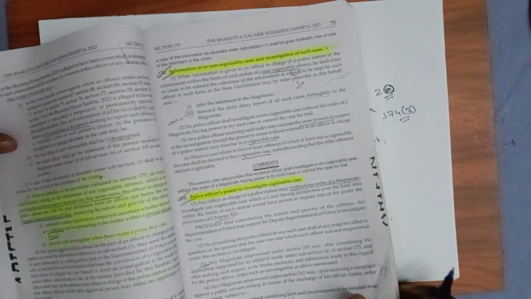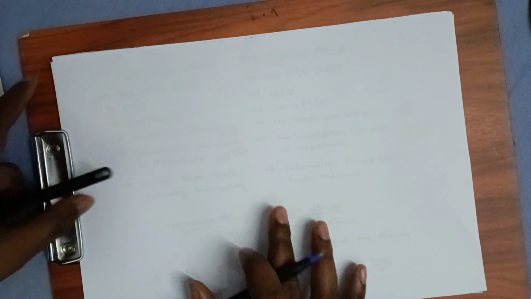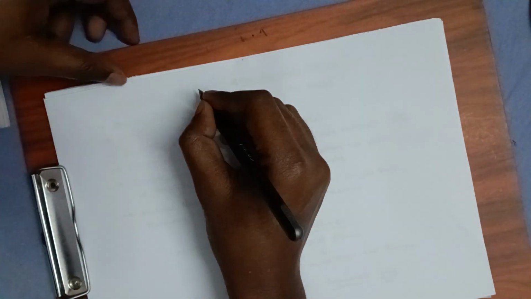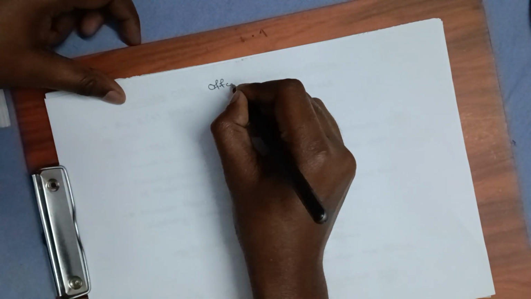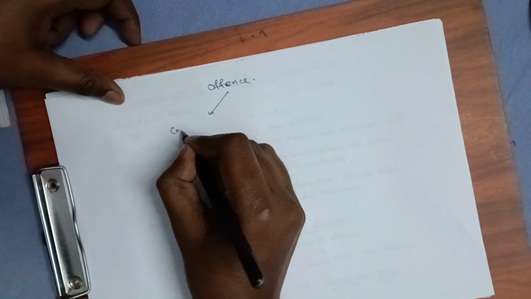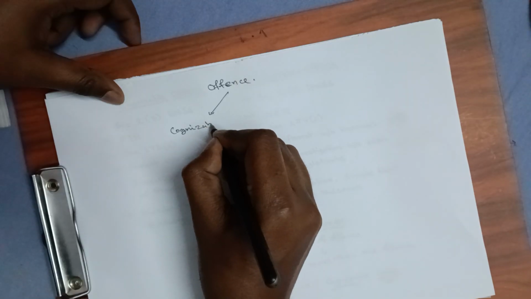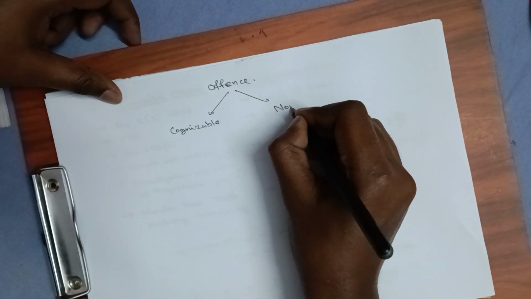So if we see, in criminal cases there are offenses of two types. One is a cognizable offense, the other is a non-cognizable offense.